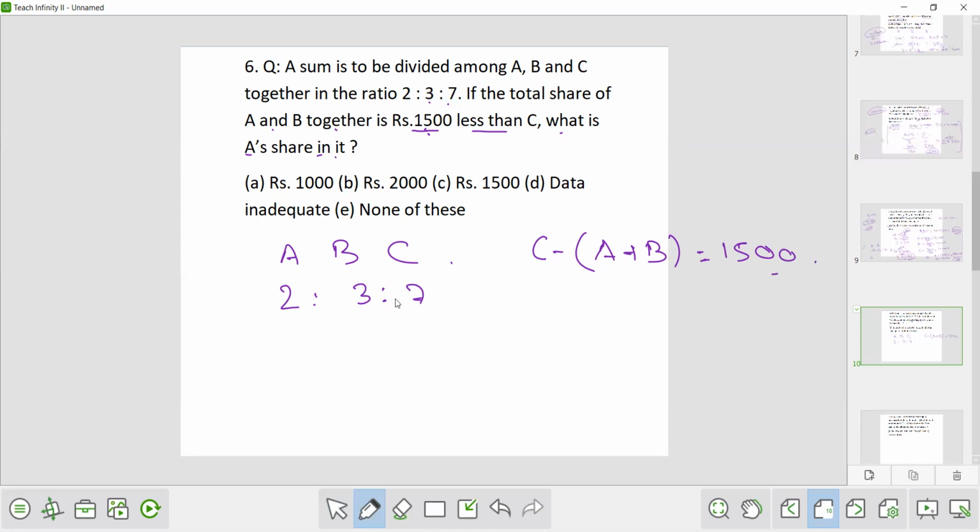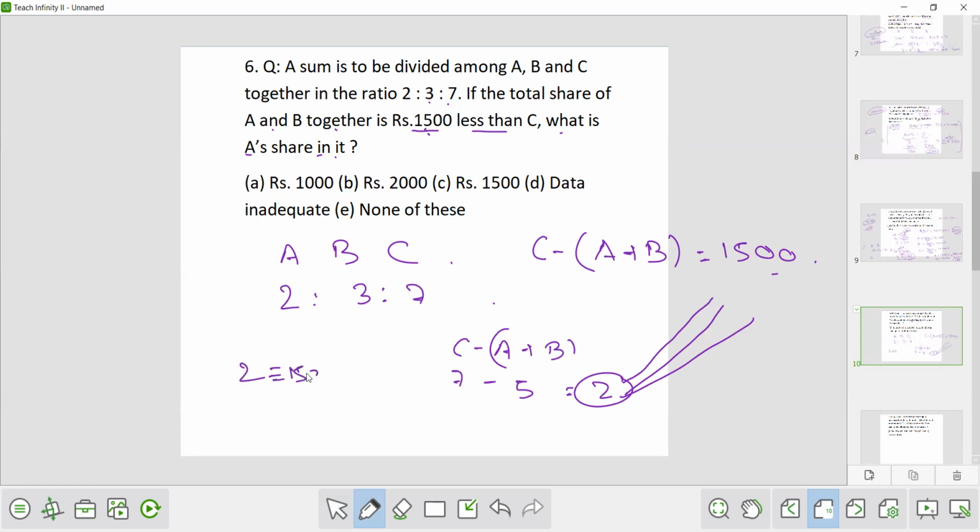Now if the sum would be 12, so C minus (A plus B) will be how much? C is 7, A plus B is 5, so this is 2. Now this 2 is equivalent to how much? According to the question, this 2 is equivalent to 1500. Now you have to find what is A's share. So this 2 is equivalent to 1500, which means it's 750 times.